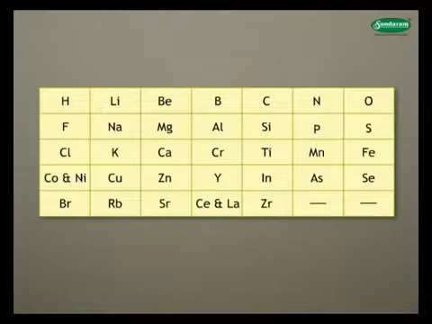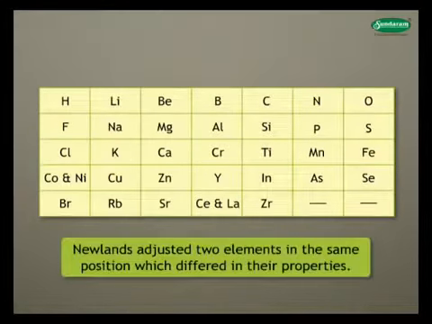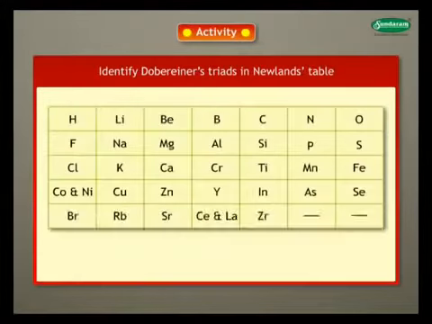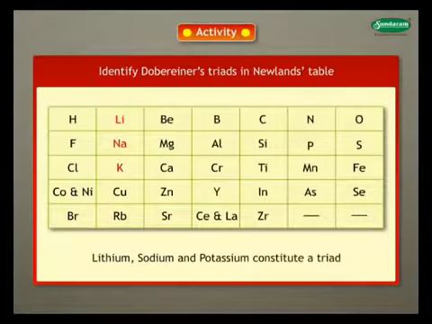In order to fit the existing elements, Newland adjusted two elements in the same position which differed in their properties. This periodic table did not include inert or noble gases because they were not discovered. Activity. Let us try to identify Dobereiner's triads in Newland's table. Yes, we can see lithium, sodium and potassium in second column, which constitute a triad.